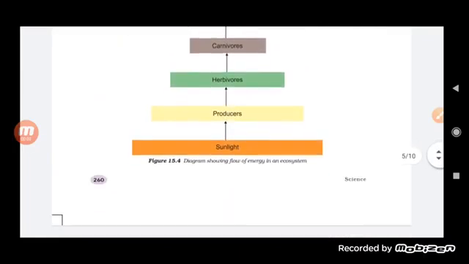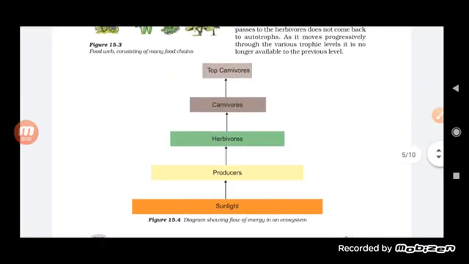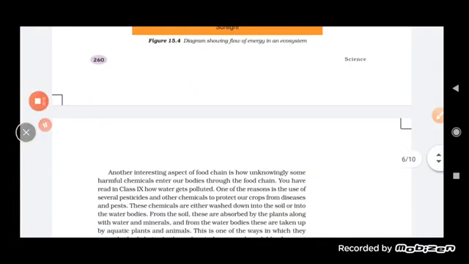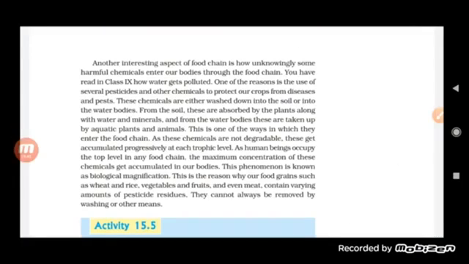So students, in the previous class we discussed the different trophic levels. Now let us start to understand the other topics. There is a term, students, which is called